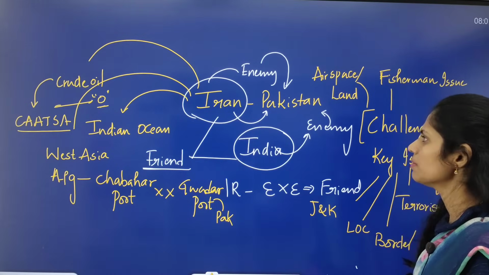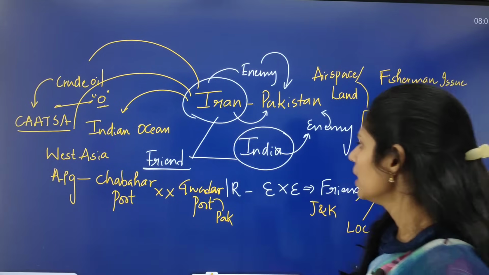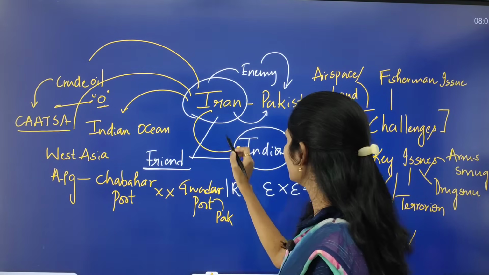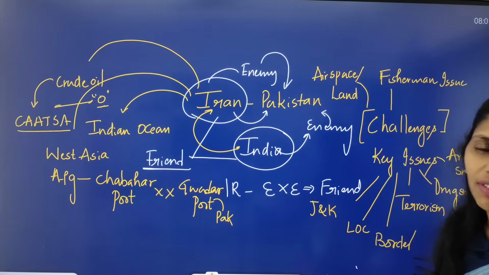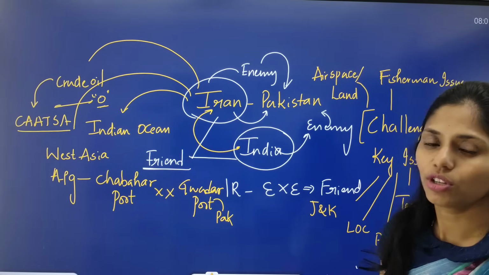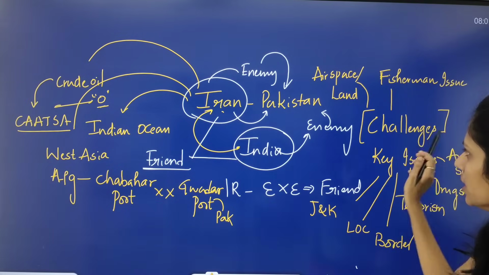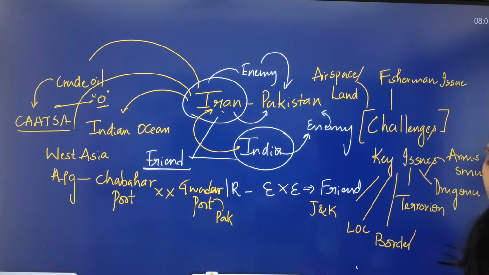Okay, so these are some important things that you have to remember. And there are a number of areas of cooperation between Iran and India, you have to see that. And even though there are challenges because of this CAATSA between India and Iran, all these things are very important.